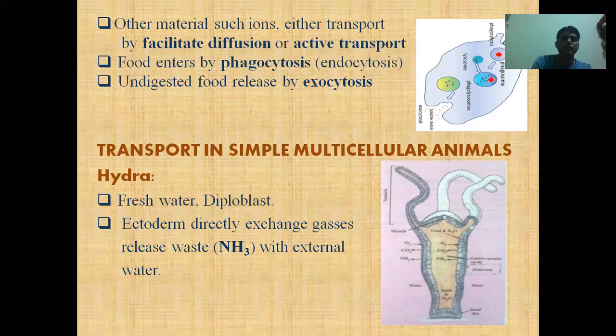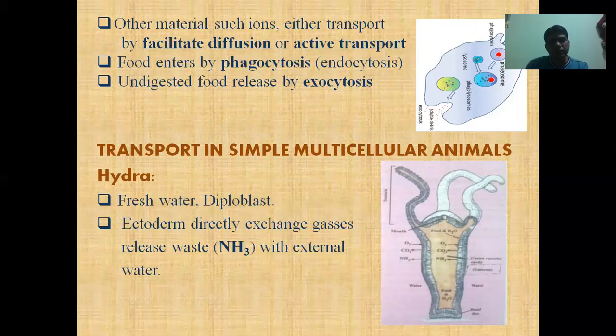Phagocytosis is actually endocytosis, meaning a cell-eating process. The cell digests that material inside the cell, and the material which remains undigested is released from the cell by a process called exocytosis. So this is the transport in simple unicellular organisms.